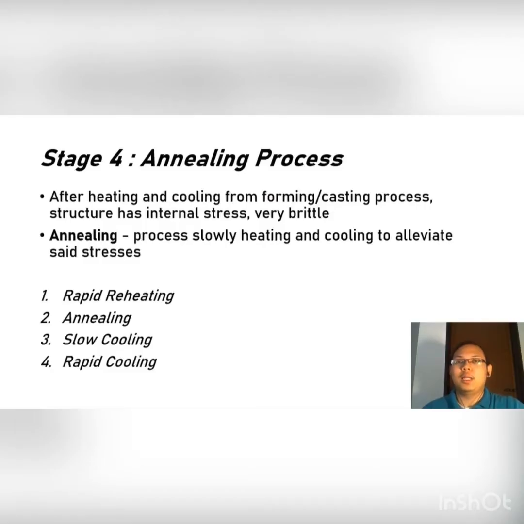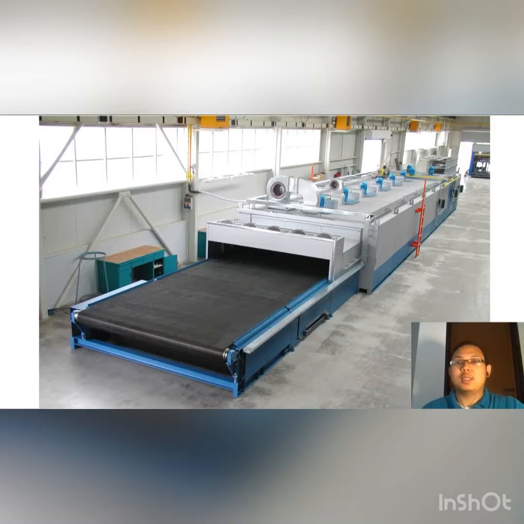I'll be talking about stages 4 to 6 in the glass manufacturing process. Stage 4, annealing process. Directly following the process of casting and coating comes the annealing step. Annealing is the process of slowly heating and cooling to alleviate the internal stresses within the glass using a machine known as a lehr.